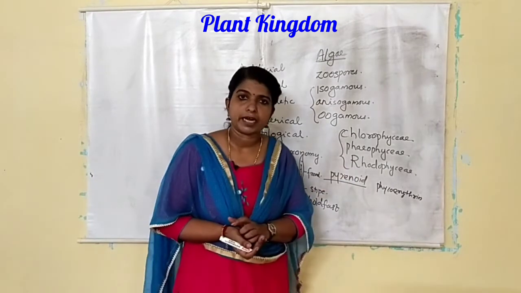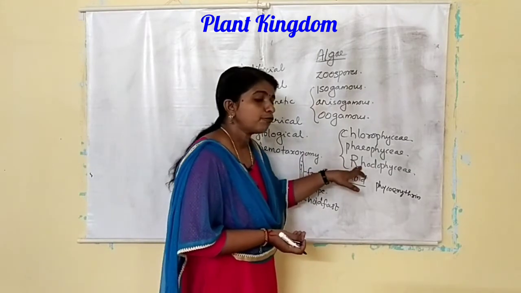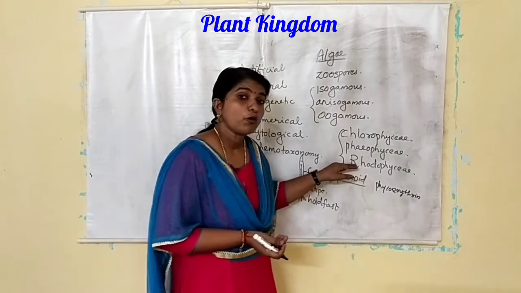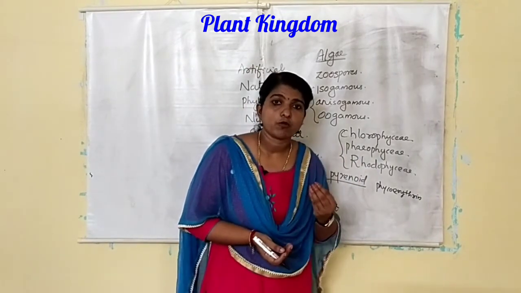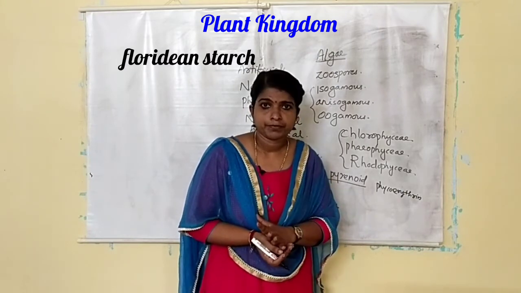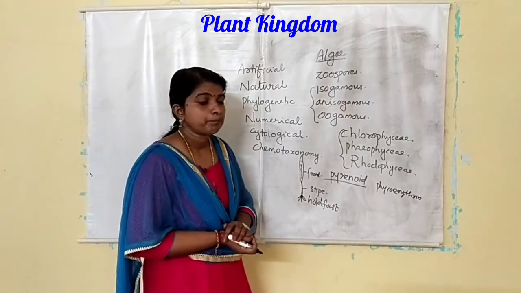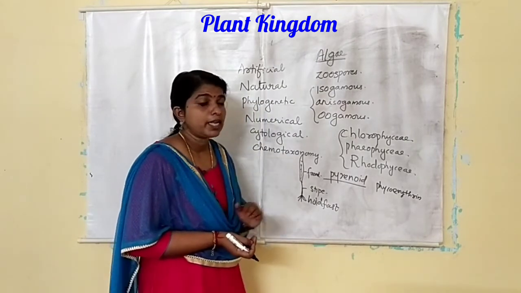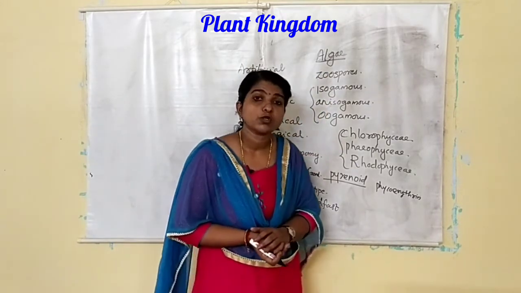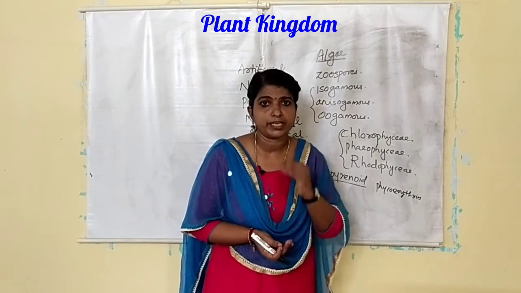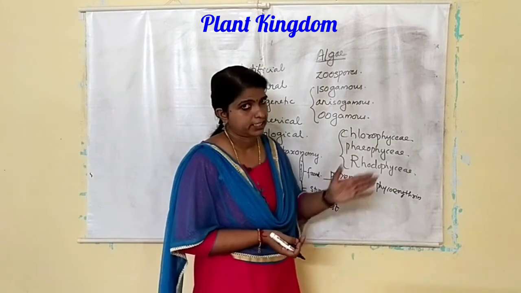Here the cell wall is made up of cellulose and pectin. Okay, and here the food is stored in the form of Floridian starch. Rhodophyceae store the food in the form of Floridian starch, and they reproduce vegetatively by fragmentation, asexually by non-motile zoospores, and sexual reproduction is also by non-motile gametes. Okay, and examples: Gracilaria, Gelidium, etc.